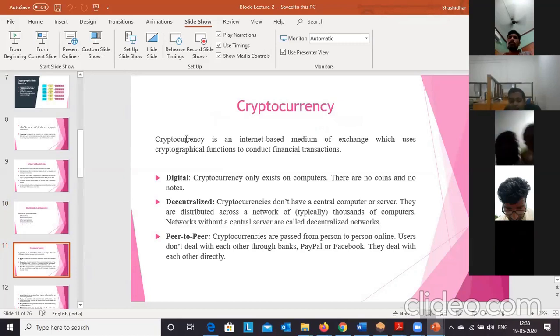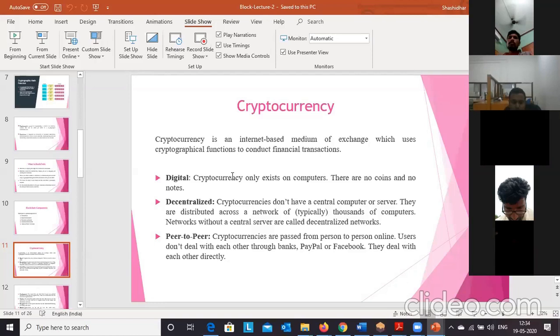We know that crypto means secret, so cryptocurrencies are nothing but secret currencies. They are digital currencies based on the internet as a medium of exchange, which use cryptographic functions to conduct financial transactions. If you want to transfer cryptocurrency from sender to receiver, we should not require any intermediaries like wallets or a bank. Directly we can make a transaction from one party to another party. That is possible using cryptocurrencies.